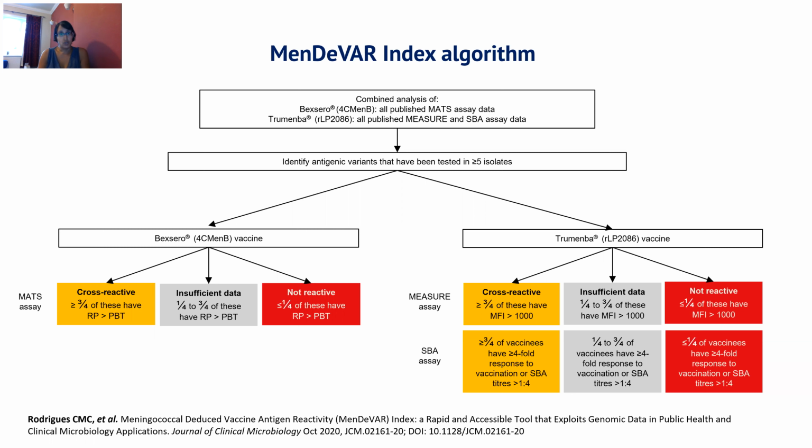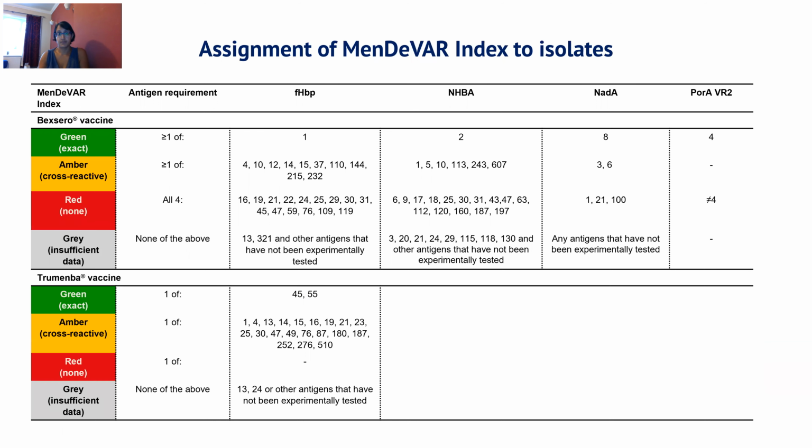If less than 1/4 of those tested were reactive to the vaccine antigens, then the variant was considered not reactive. If between 1/4 and 3/4 of those tested were reactive, then we deem there to be insufficient data to categorically assign these to be red or amber. All the peptide antigens that have been assessed to date were assigned green, amber, red, or grey.